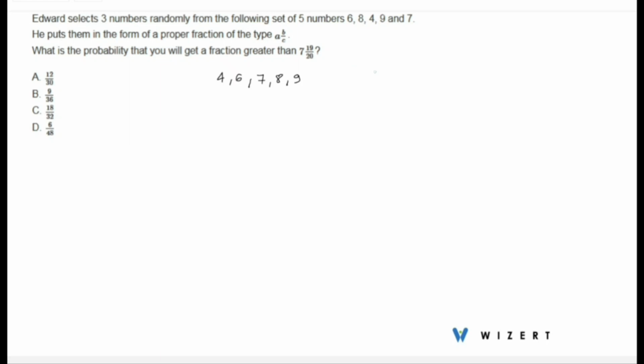Now when we convert this to a decimal number, we get 7.95. So 7 integer 19 by 20 is nothing but 7.95. We have to find the sample space from these numbers and find which of the numbers are greater than 7.95.